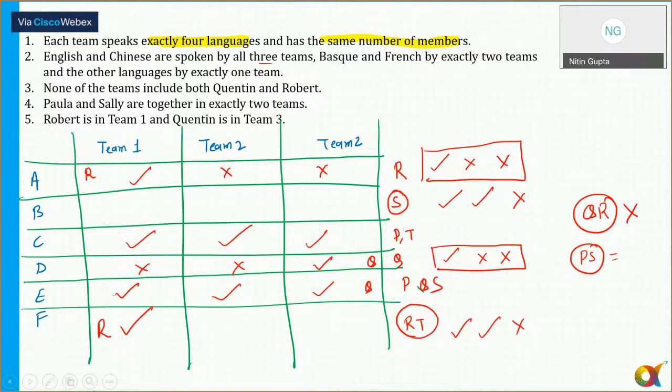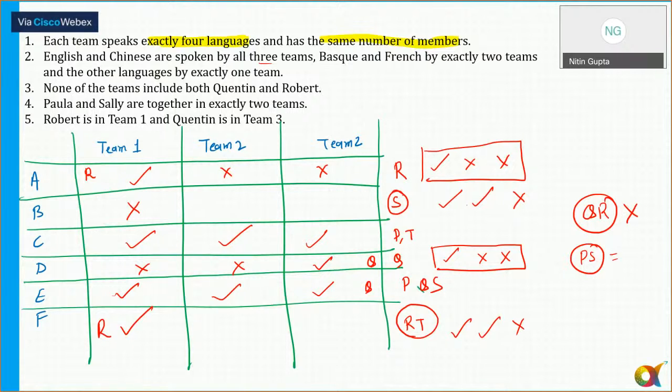If there are already four ticks in team one, there have to be two crosses, because in each team there are exactly four languages in which I need to put a tick. So two have to be crossed. So no one can speak Basque in team one. Cross sign here. Any doubts now? Susan, Damini, Tanya, please tell me. Is this part clear to all of you till this step? So the languages spoken in team one are Arabic, A, C, E, and F.